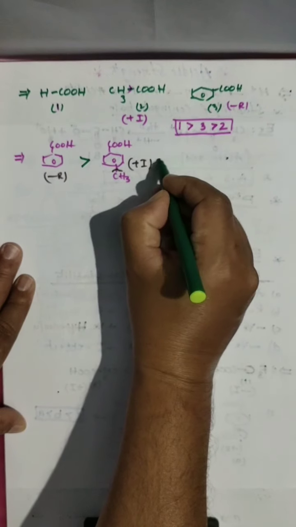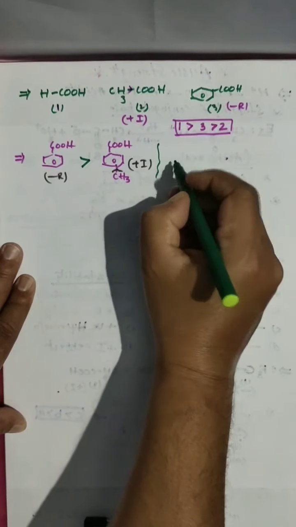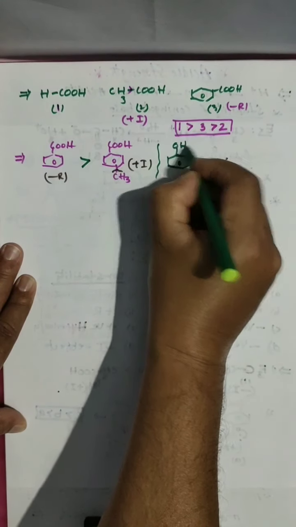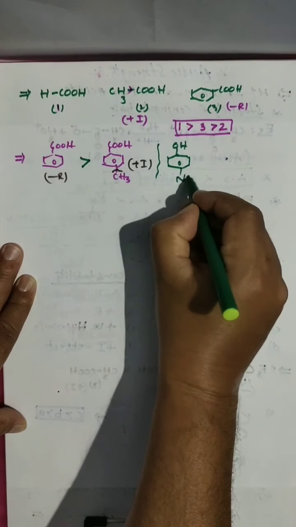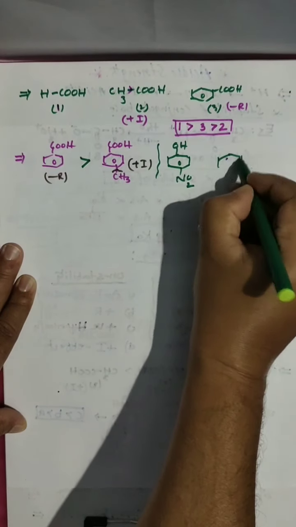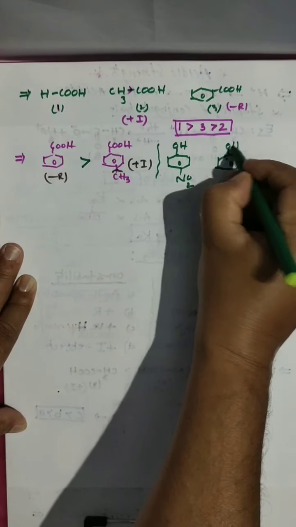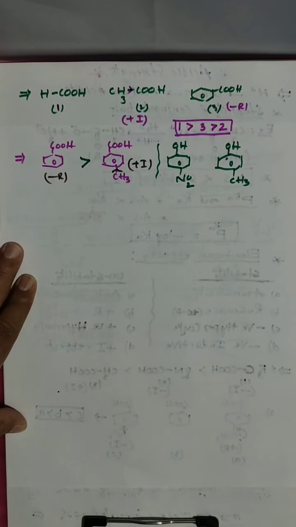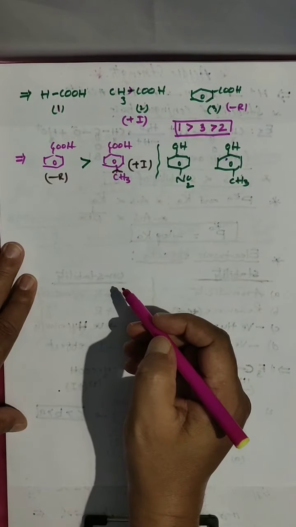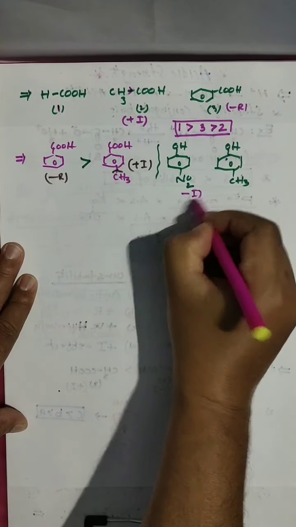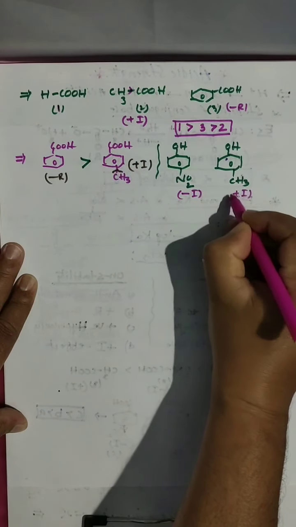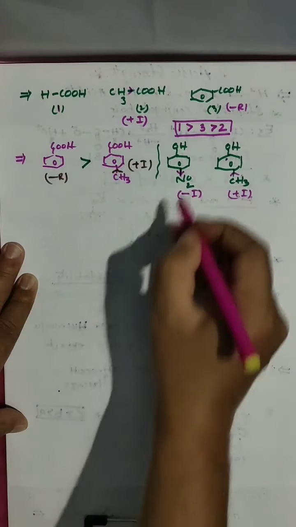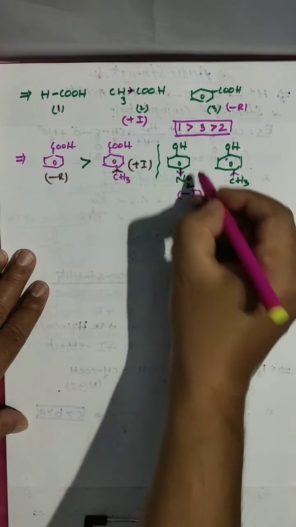You go for some more examples. Here I am giving this is phenol, bonded with NO2 group. And this is phenol, bonded with methyl group. Look here now. Which is more acidic? This is minus I effect, and this is plus I effect. It is an electron donating group. It is an electron withdrawing group. Withdrawing group is there. More acidic.